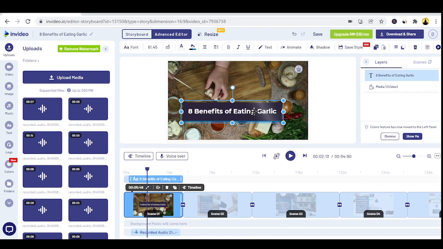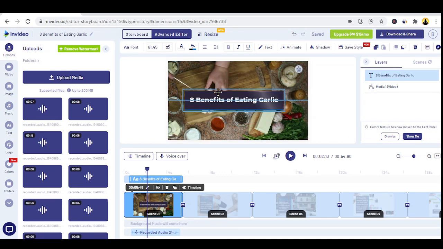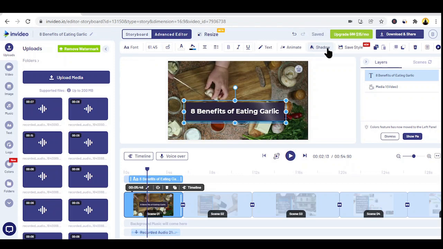Now this advanced editor section, apart from adding voiceover, it's got a bunch of other options that you can use here. Let's say changing the font, changing the color, and you can simply drag this text where you want to put it. So there are so many simple features that you can use to make your video even better. Now when you're beginning, make your videos simple, guys. Just do the simple voiceover. Do not overcomplicate. Just script your video, set a system, and then start creating videos just like this.